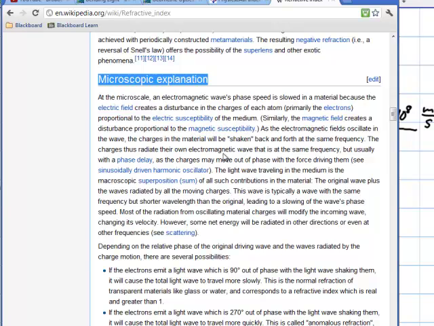So if you read through this, the kind of casual explanation is that as light is traveling through a transparent material, it travels through it at the speed of light, and it's being absorbed and then re-emitted, and then being absorbed and re-emitted.